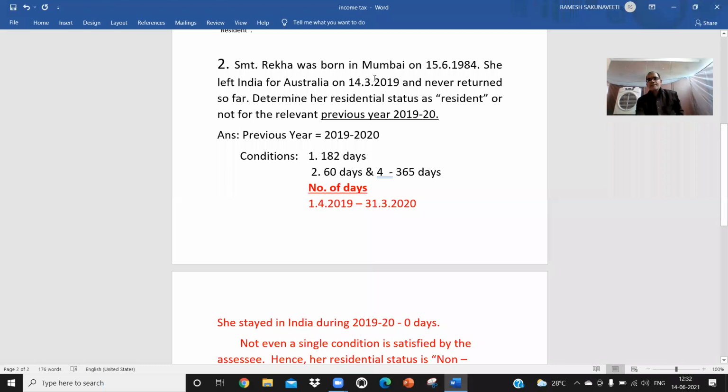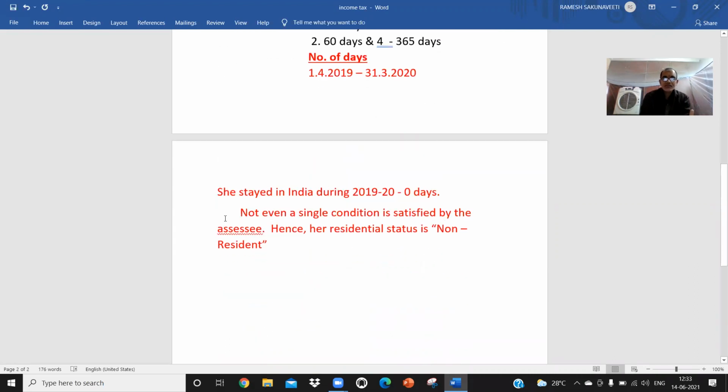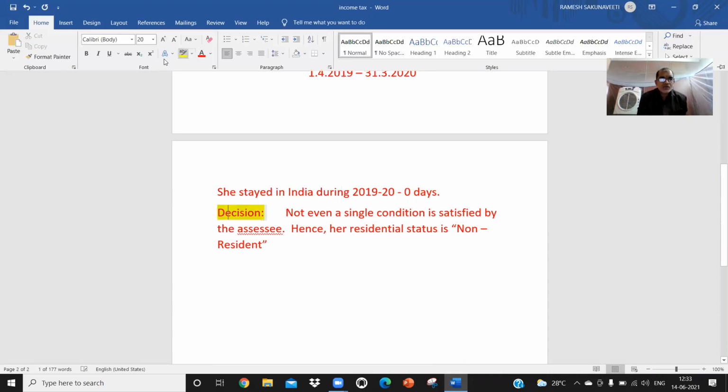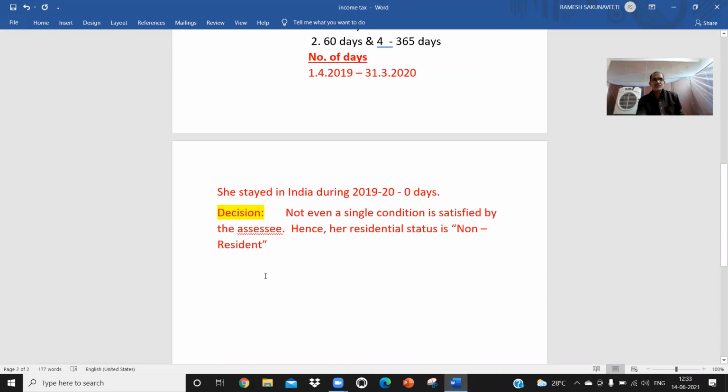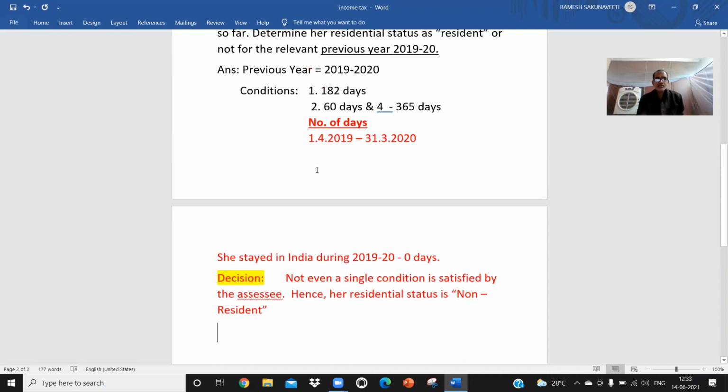So with 0 days, the first condition is not fulfilled and the second condition is also not fulfilled. So you have to write like this. This is the decision, whether the person is resident or non-resident, you have to decide and write like this. Please copy it. Please note it down.